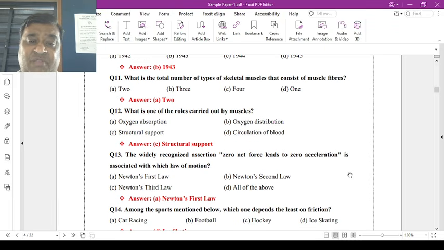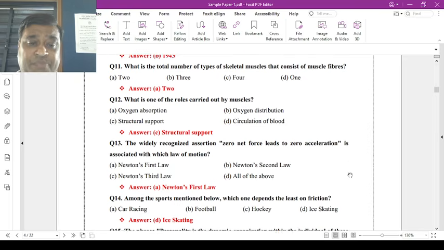Question number 11. What is the total number of types of skeletal muscle fibers? How many types of muscle fibers are there in skeletal muscles? 2, 3, 4 or 1. Now the correct answer is 2. Red or white muscle fibers are there. Many combinations are also there, but it is 2.